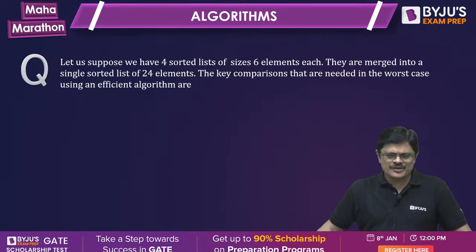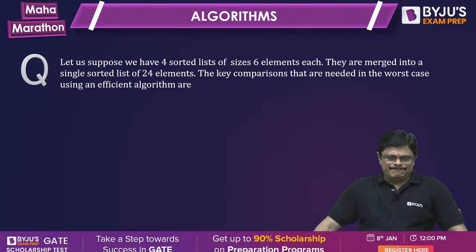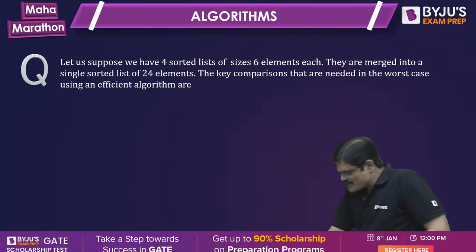Yeah. Next question. Try this problem, sir. All of you.